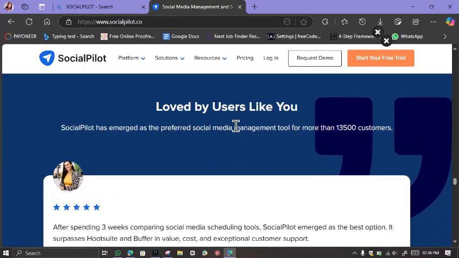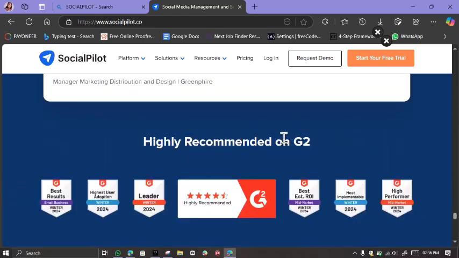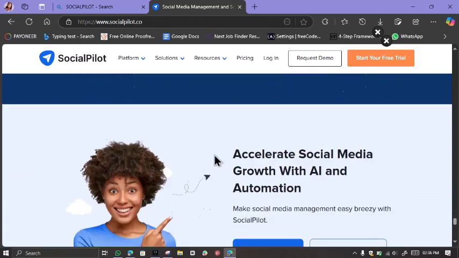It is loved by users like you. You can read the personal testimonials from customers who have used it. I highly recommend it on G2. You can see their rewards and stuff.